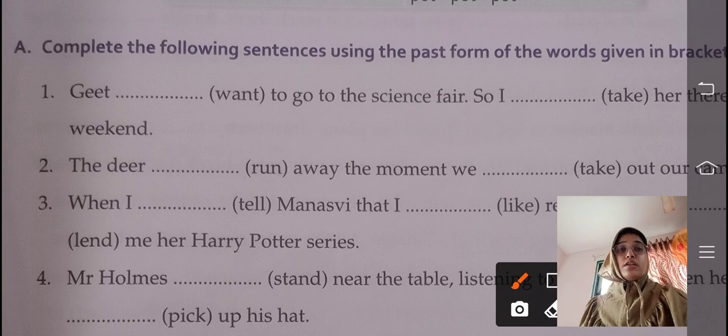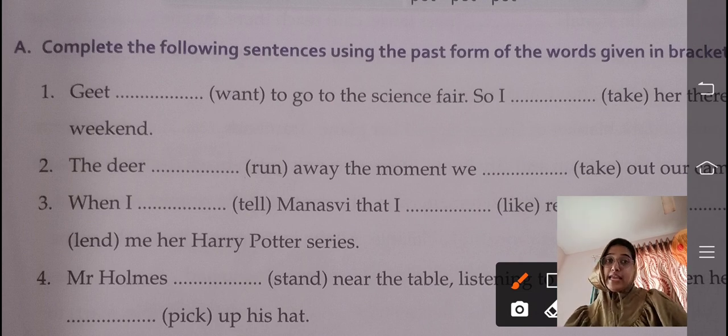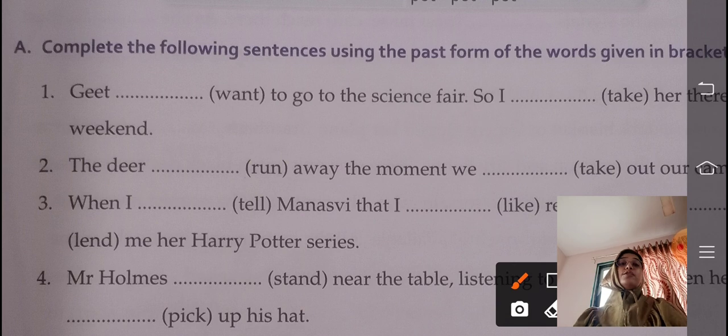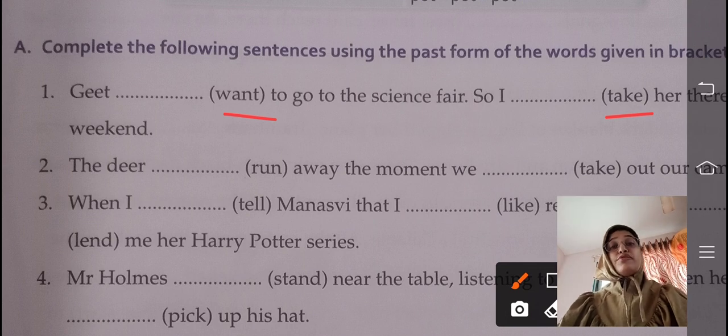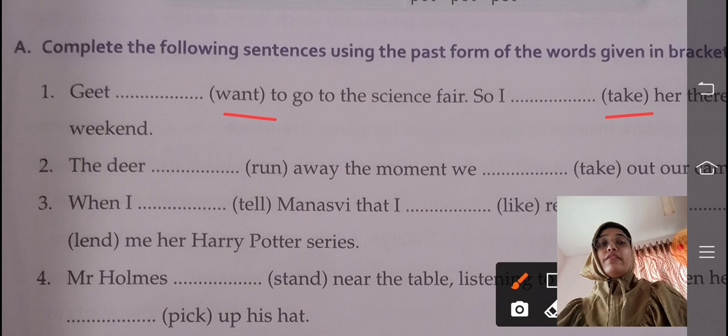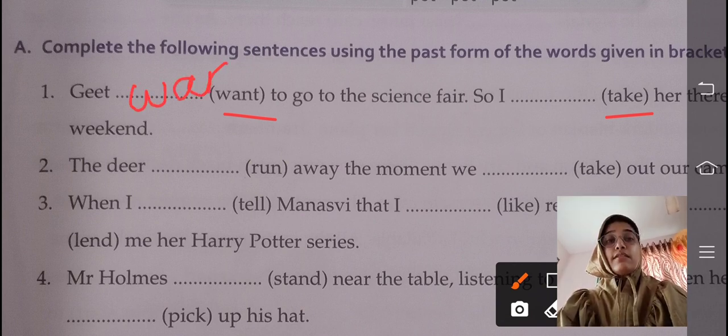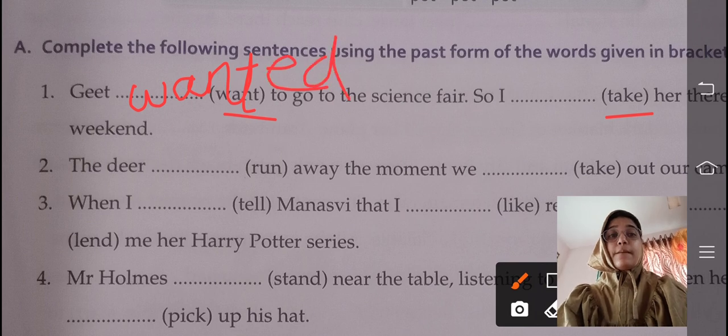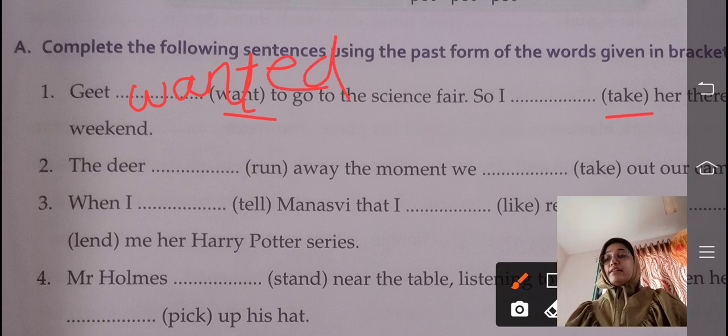Geeta dash to go to the science fair. Now what you need to do is complete the sentence using the past form of the verbs given in the bracket. So what is the past form of want? Yes, Geeta wanted. So Geeta wanted to go to the science fair.